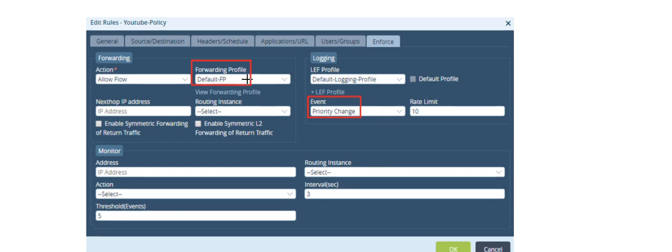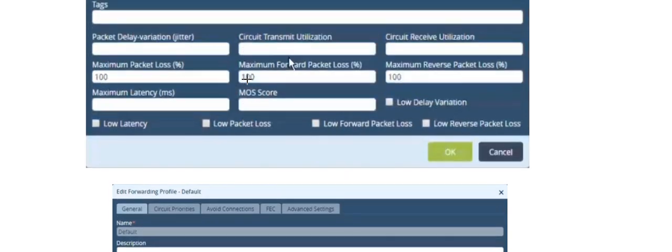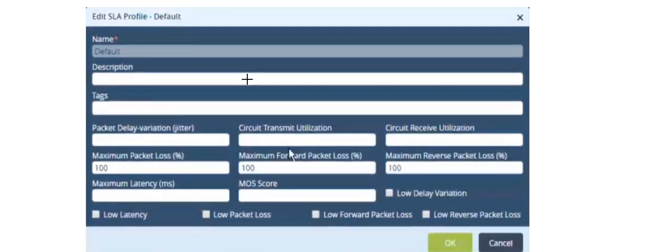We will make SLA profiles to define the maximum loss, jitter, or utilization that a particular application can handle, but if it's more than that, it will switch over. So let's see in the next video in practical.